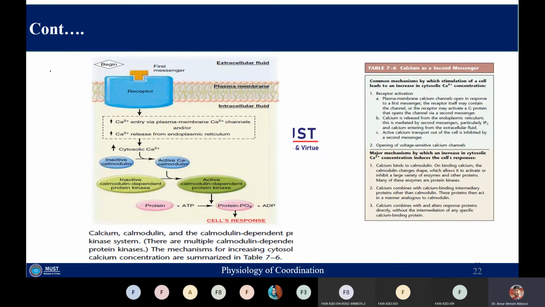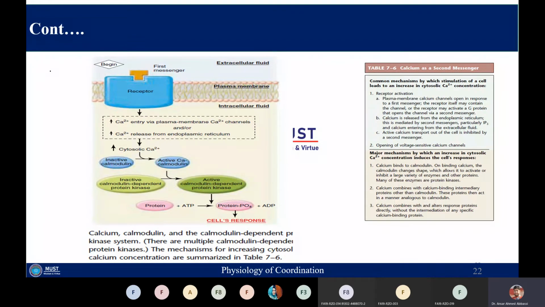Calcium is released from the endoplasmic reticulum by the second messenger, which is IP3. After its generation by phospholipase C from membrane phospholipids, IP3 will enter into the endoplasmic reticulum and induce calcium release from it, and active calcium transport is inhibited by the second messenger.